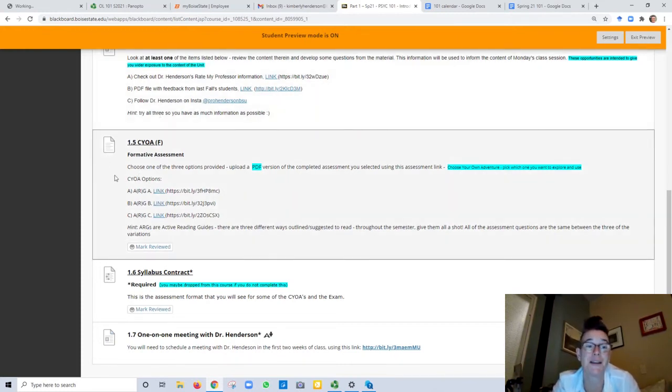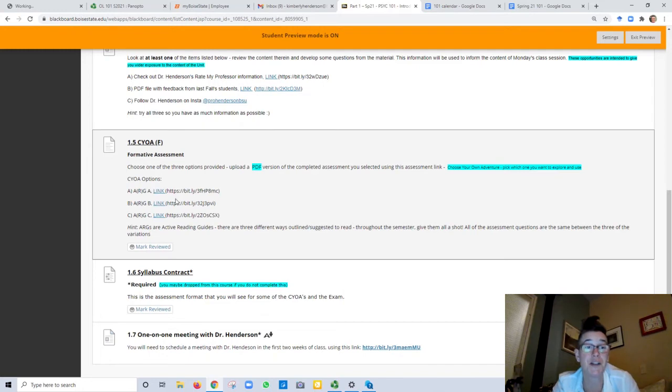We have this formative assessment. Now you'll see that we have formative assessments and summative assessments in this class. Formative assessments are those assessments that kind of get you practicing, get you doing things. Summative assessments are where we ask you to show us what you know. Okay, so those are graded a little bit more critically than the formative assessments.